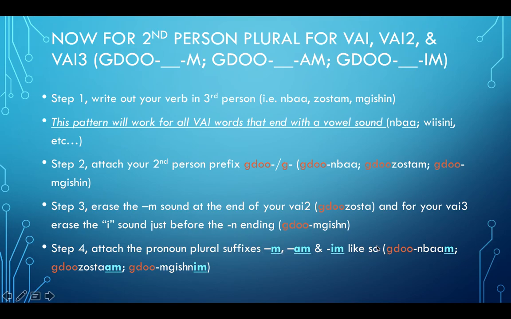M sounds go on the end of VAIs that end in vowel sounds, like gdonbm, gdowisnim, gdominikwem. So you just add the M to the end there. You add the AM to your VAI2s, so gdozostam, gdonsitam. And then you add your IM to your VAI3s, so gdomgishnim.